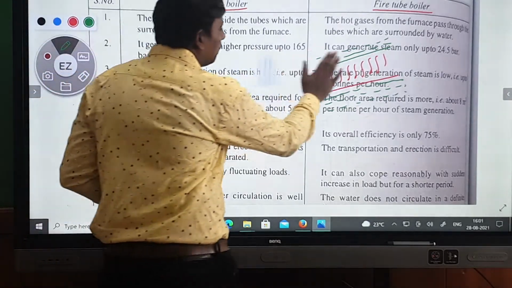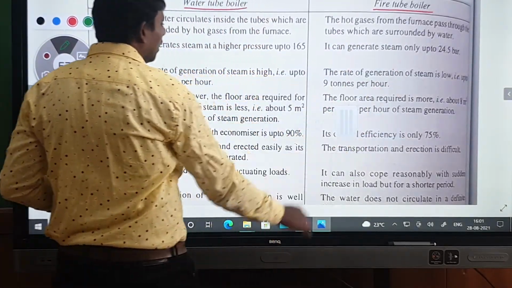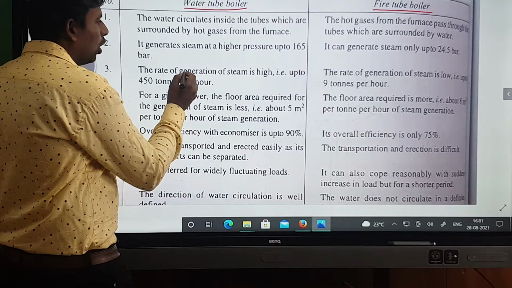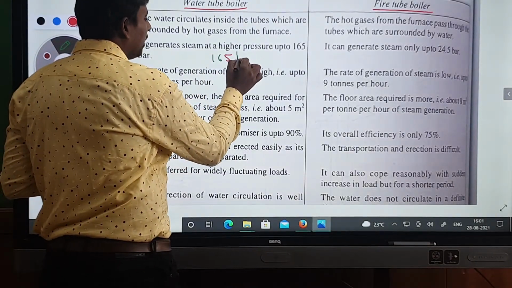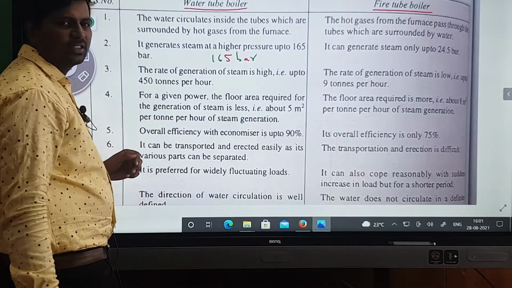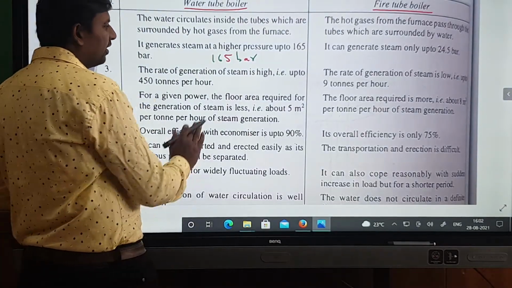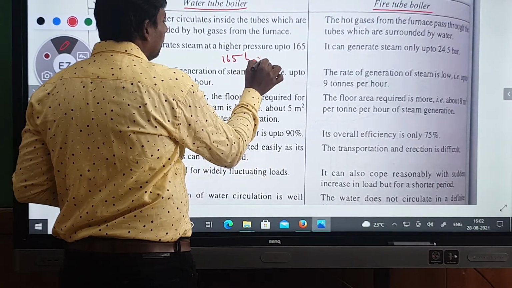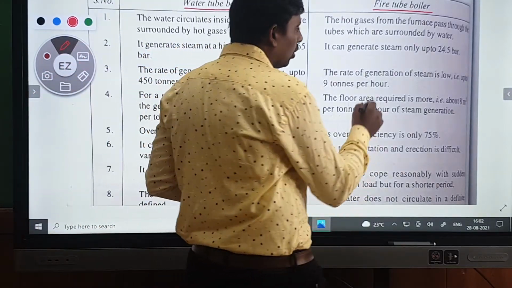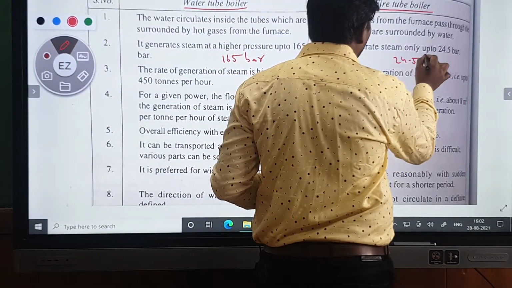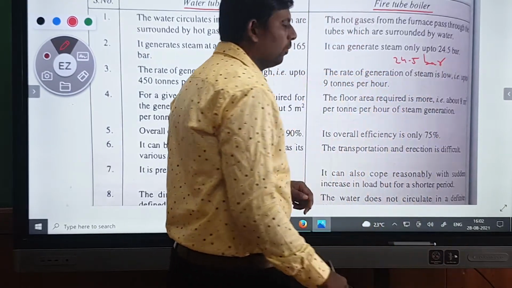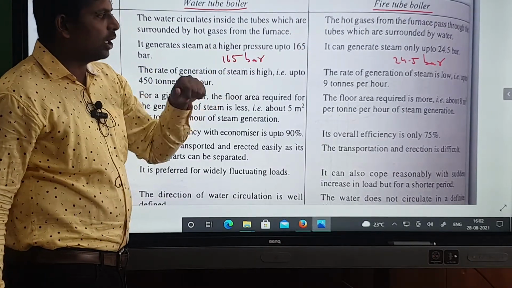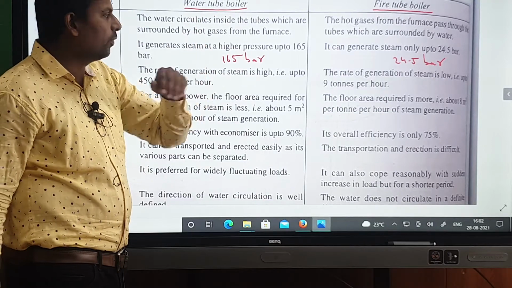This is the first point for water tube boiler and fire tube boiler. Now next, a water tube boiler generates steam at high pressure, up to 160 bar. How much pressure? 165 bar in the water tube boiler. And as you can see, in the fire tube boiler the pressure is 24.5 bar. Here in the water tube boiler pressure is 160 bar, and in the fire tube boiler the pressure range is 24.5 bar.